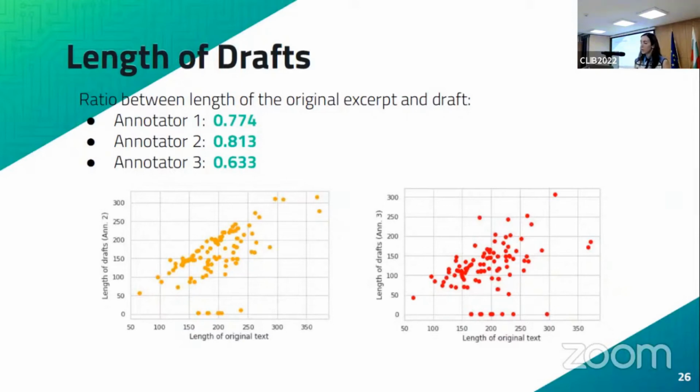And you see that there is definitely some variation in the way that annotators create drafts. So for example, for annotator 1, the draft was around 77% of the length of the original text, but there is a difference. Annotator 2 goes for 81% and annotator 3 goes for 63%. So there's definitely a variation there as well.